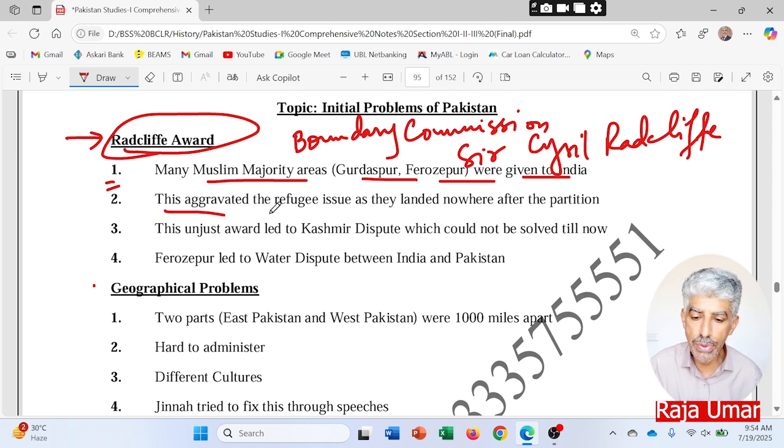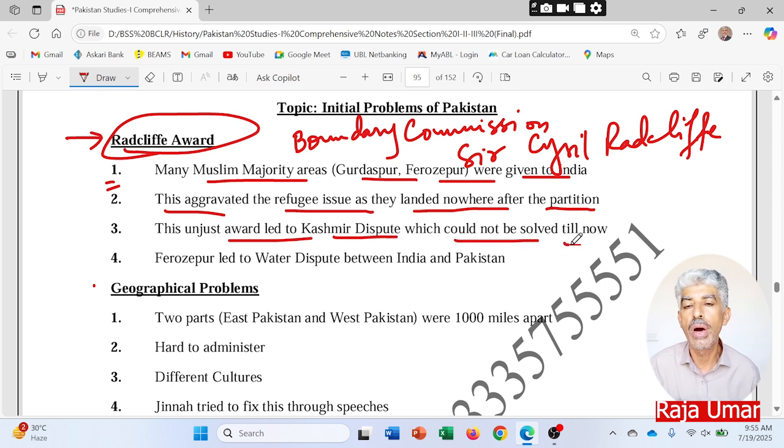This aggravated the refugees issue, as they landed nowhere after the partition. Those who felt that their area was a Muslim majority area and would be Pakistan the next day woke up the next morning to find they were in India, as their land was given to India as per this commission. This unjust award led to the Kashmir dispute, which could not be solved till now. I will explain with the help of Google Maps just a while from now.